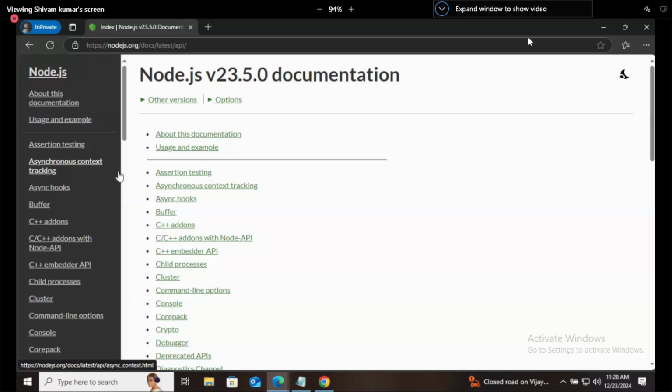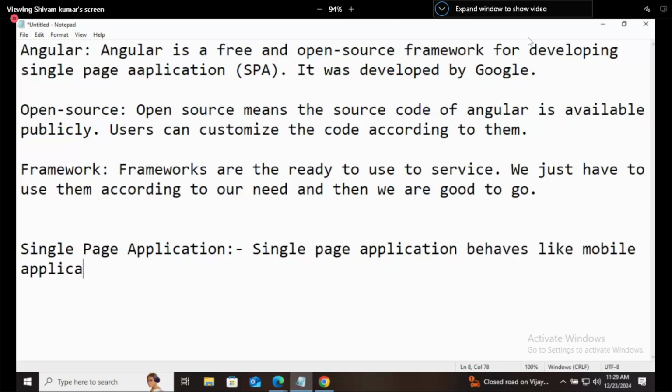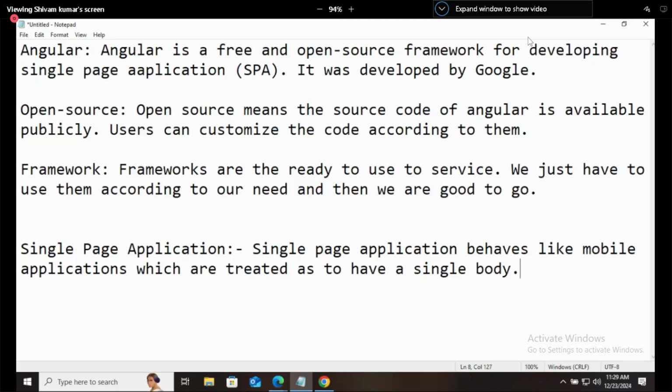That's why we use frameworks, right? So that is the use of Angular. A single page application behaves like a mobile application, which is treated as having a single body. Means they will be having only a single body, and inside that only the content will be changing, right?